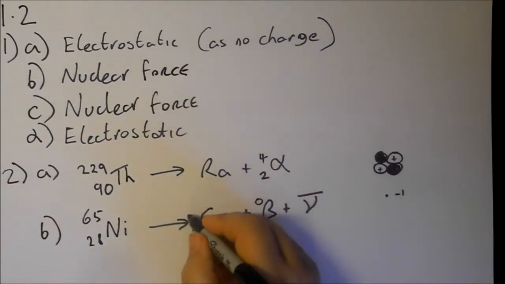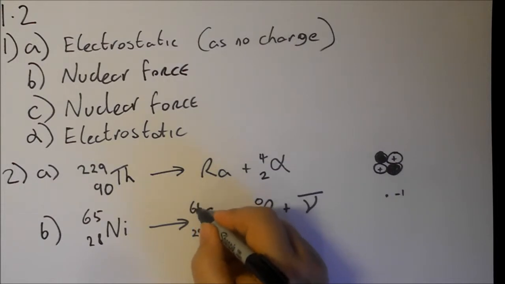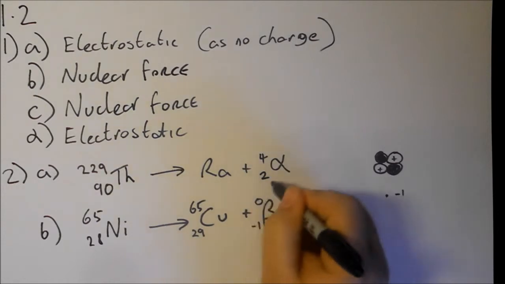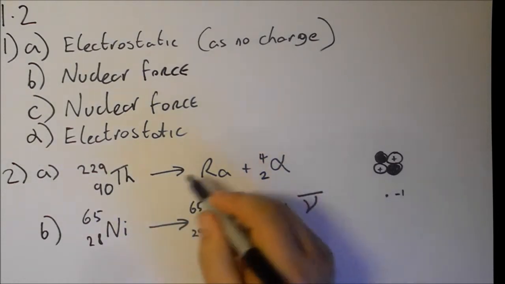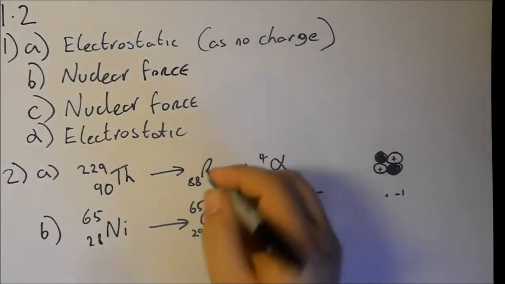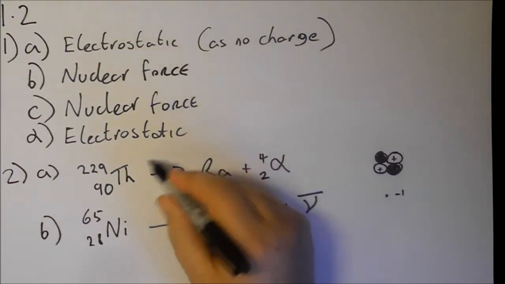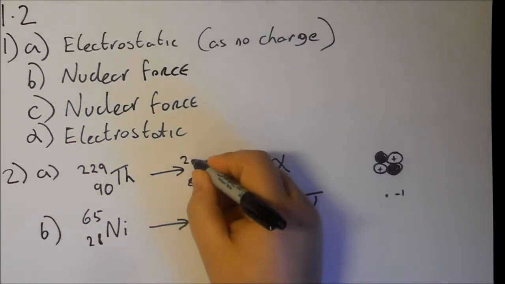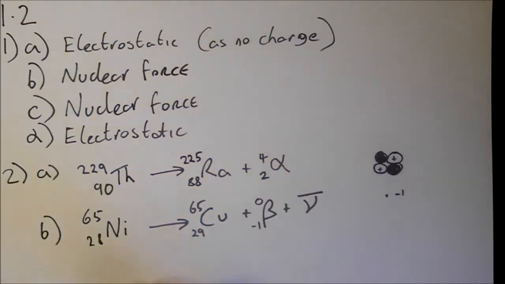And the top, well, nothing's going to change because it's a 0. Again here, the result of these two numbers must equal 90, so something add 2, which will be 88. And for the same reasons, the result of these two numbers must equal 229, so 225, and we take 4 off.